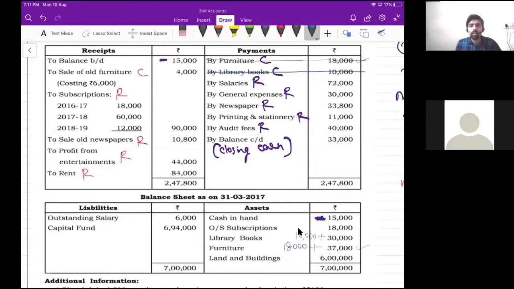All right. Now which is the next common item, guys? We are done with furniture and then library books. Which is the next common item? Very good. Salary. Yes. Now salary, it is on the opposite side, correct?